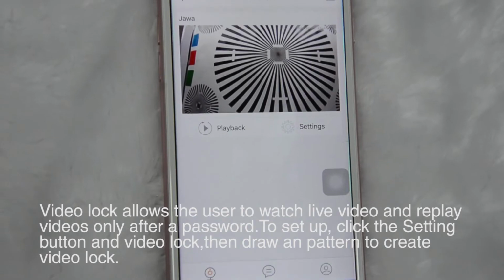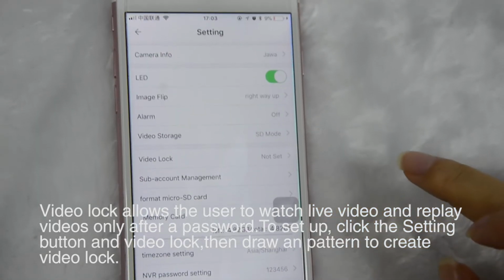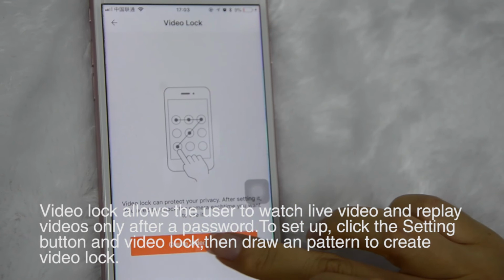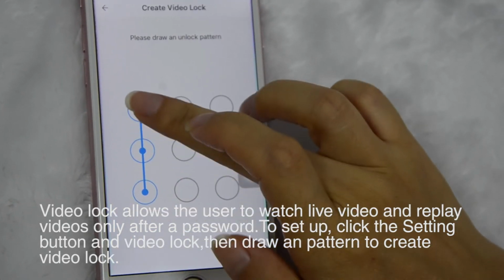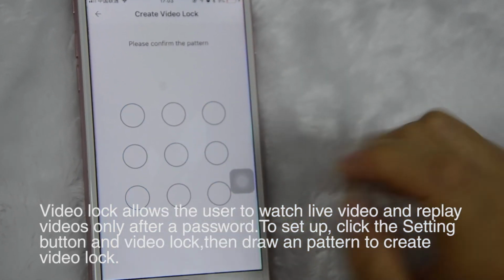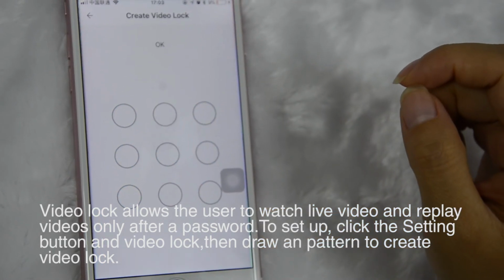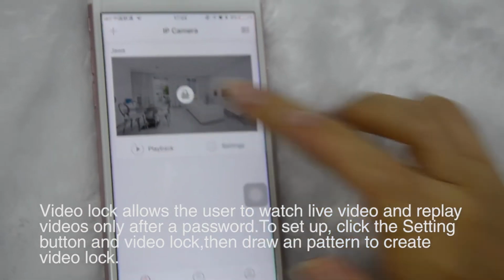Video lock. Video lock allows the user to watch live video and replay video only after entering a password. To set up the video lock, click the Setting button and Video lock. Then draw a pattern to create the video lock.